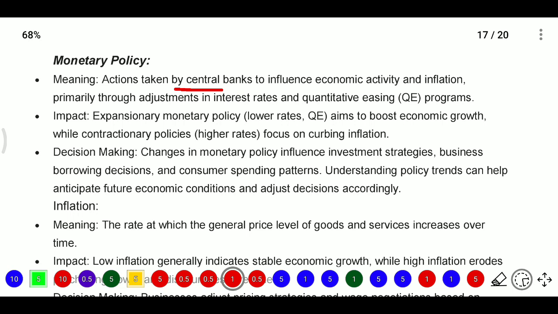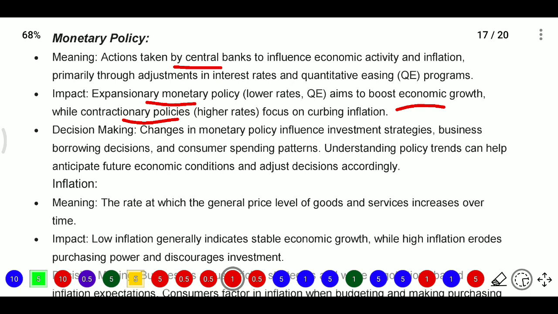Next, what is the impact of this monetary policy? Expansionary monetary policy, that is lower rates and QE, that is quantitative easing, aims to boost economic growth, while contractionary policy, that is higher rates, focuses on curbing inflation. So lower rates boost economic growth, higher rates curb inflation. That is monetary policy.